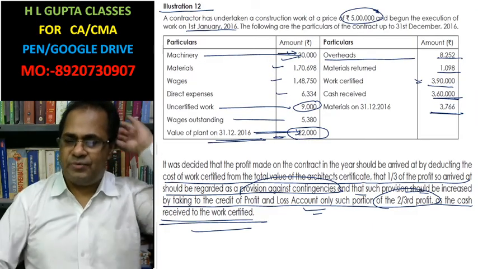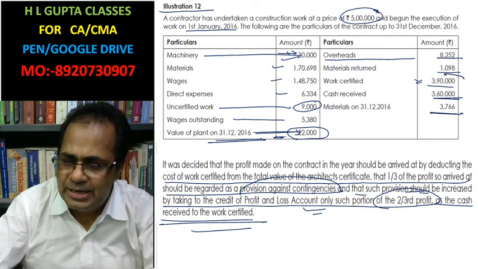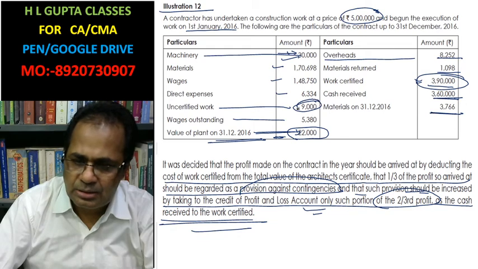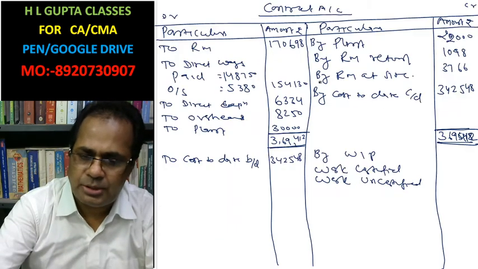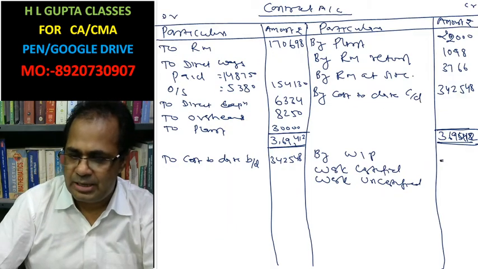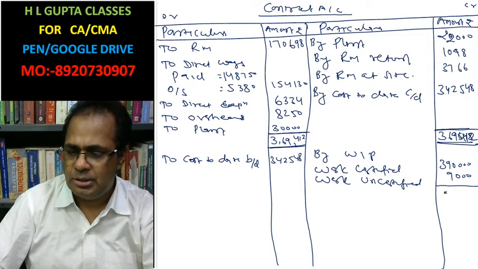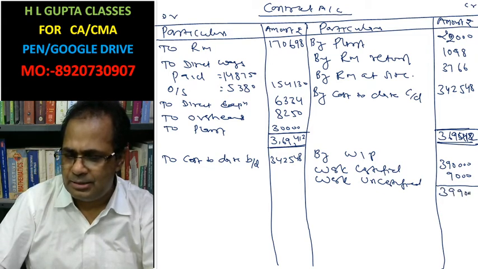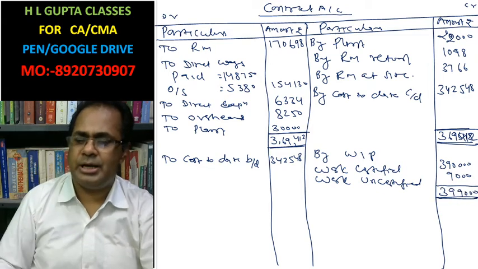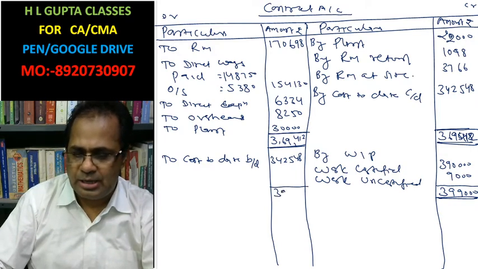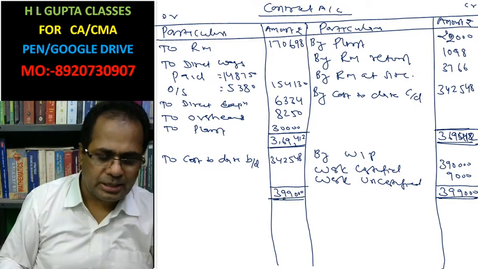Work certified is 3,90,000 and work uncertified is 9,000. Total is 3,99,000. You need to write here 3,99,000.